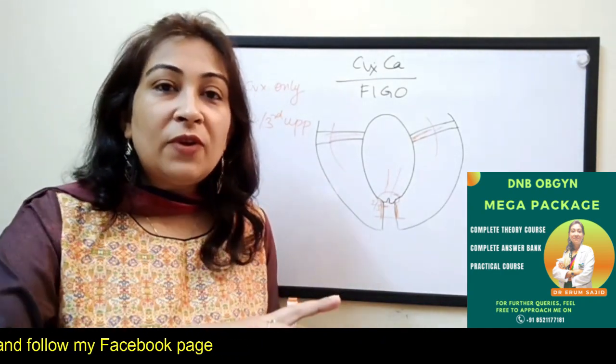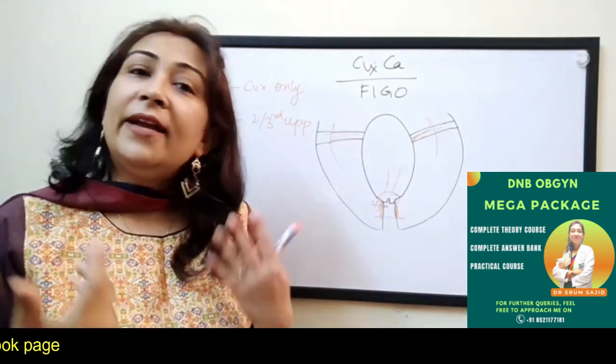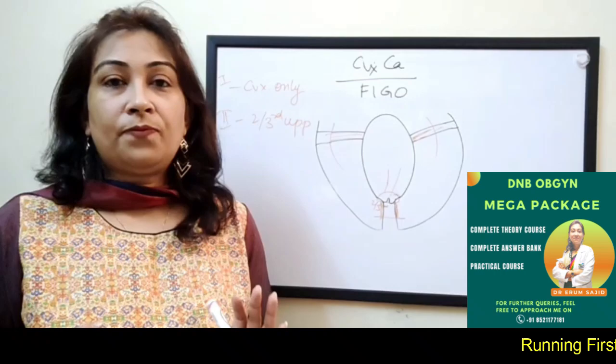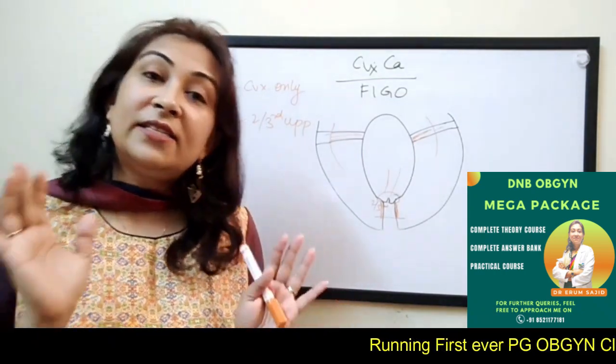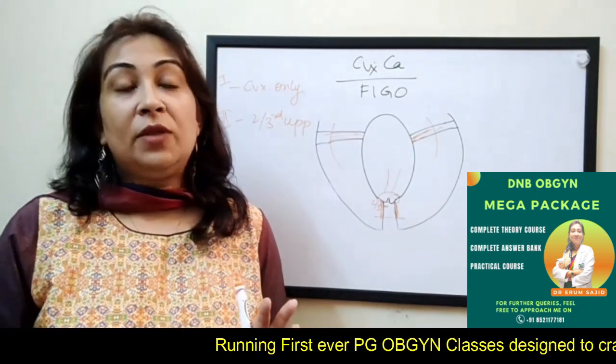So if you put your finger and you can feel the cervix all around in the upper part of the vagina, it is already stage 2. It is already stage 2. Even if it is a part of the vagina, it is stage 2. It is spread. So you don't have to go to the parametrium also in this case.